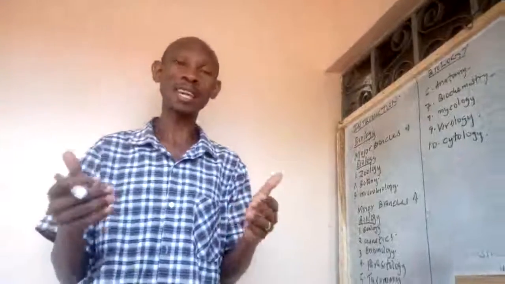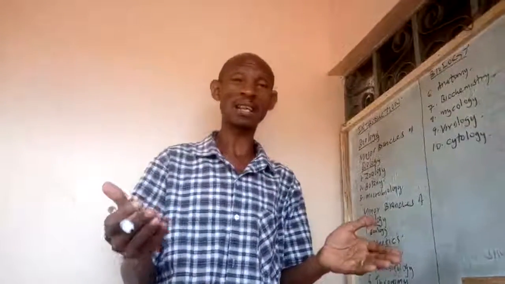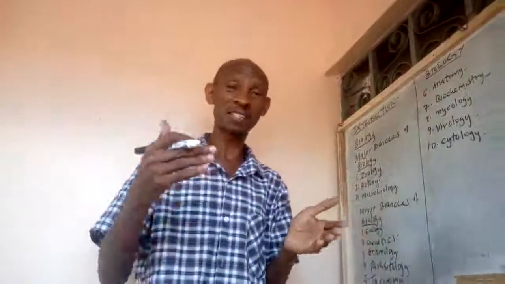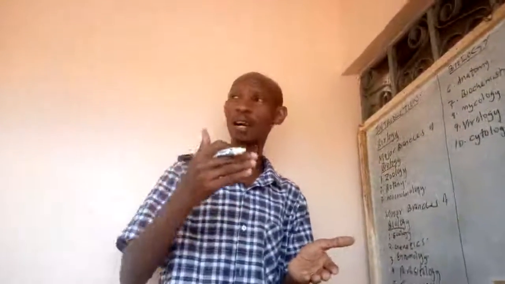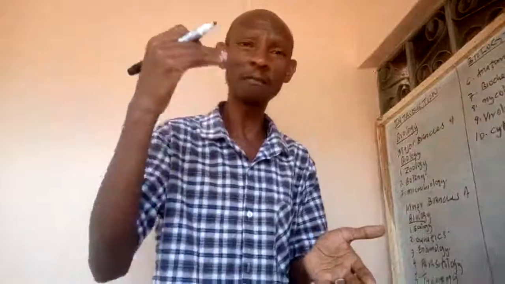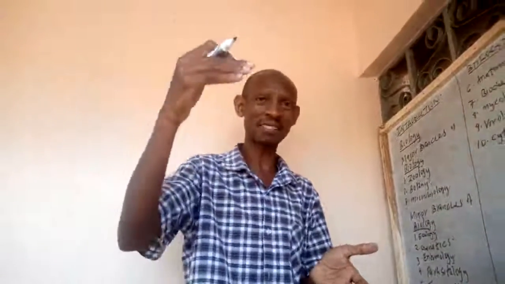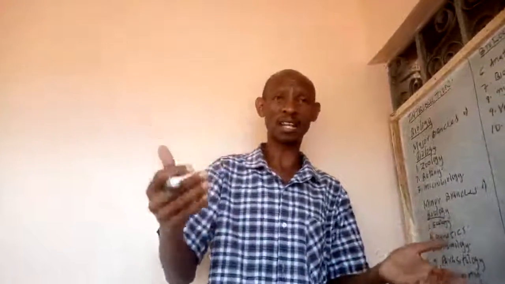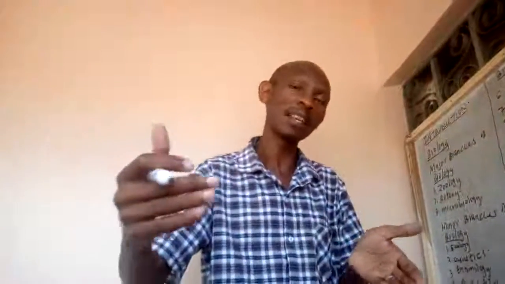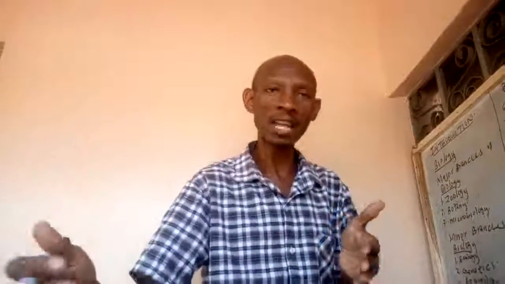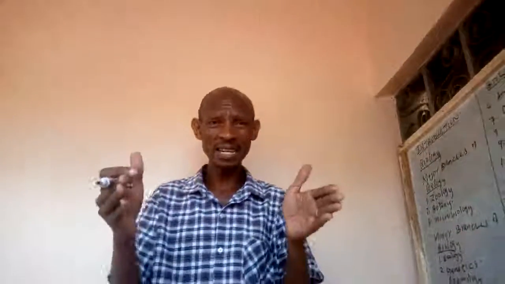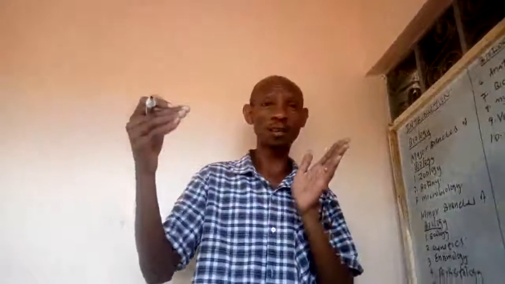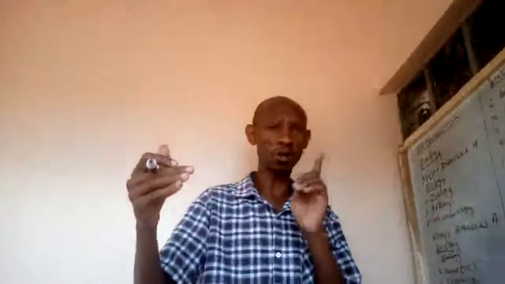For example, the HIV/AIDS virus, that is the human immunodeficiency virus, which leads to AIDS, and also COVID-19. The extensive research on the various types of viruses that cause diseases is what we refer to as virology.